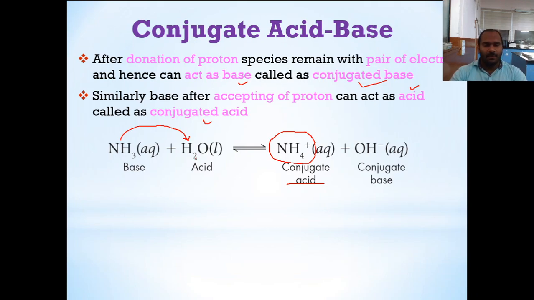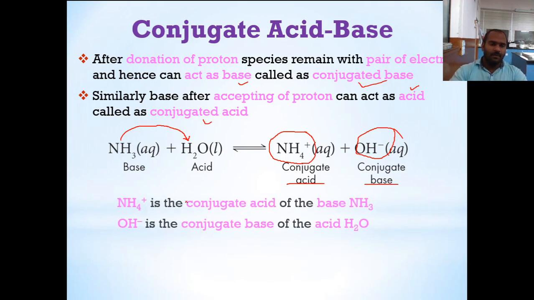Similarly, after donation of a proton, water becomes OH minus, the hydroxide ion, which is again capable of accepting a proton from the conjugate acid. So therefore it is called a conjugate base. So that much is a simple concept.